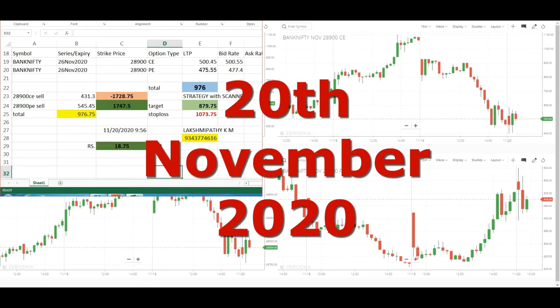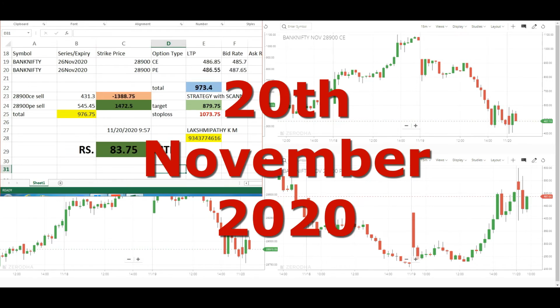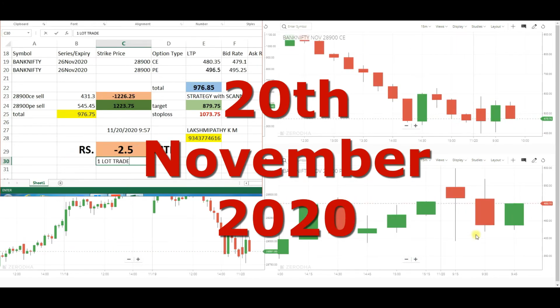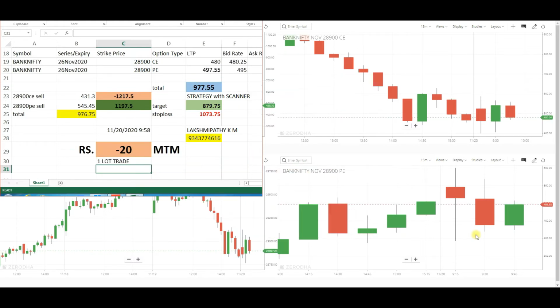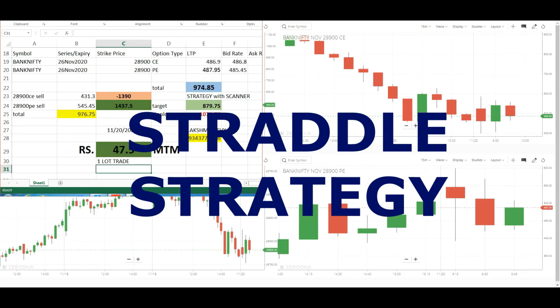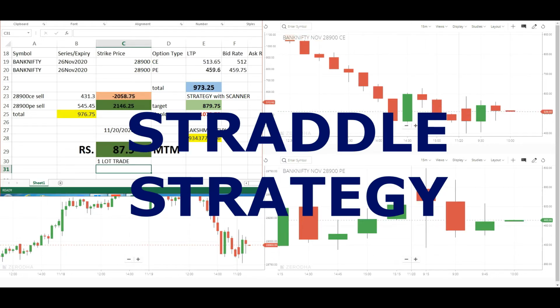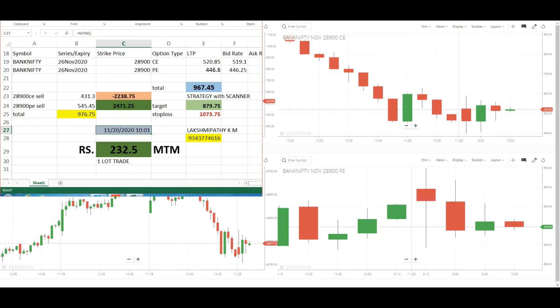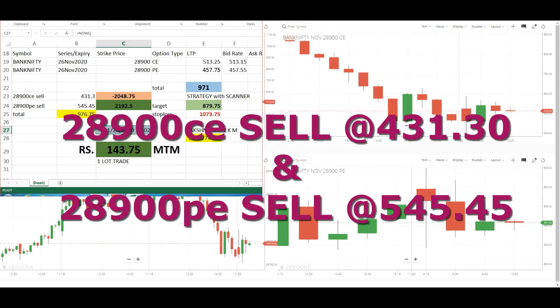This is November 20th, 2020's trade. For this day, the strategy I've selected is straddle. Now, you might be wondering what straddle means. It is nothing but selling the same strike price call and put at the same time. For today's trade, I have selected straddle because today is a sidewise market, also called a non-directional day.